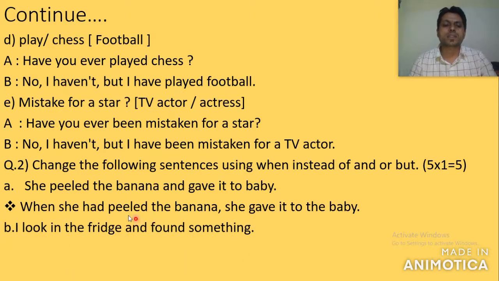Here is a little gap from one event to another event. So we can write "when she had", had plus verb 3. When she had peeled the banana, she gave it to the baby. Here is simple past tense, verb 2, the second action, and there is a little gap between them. In the first event we use had plus verb 3, and in the second event we use simple past tense.